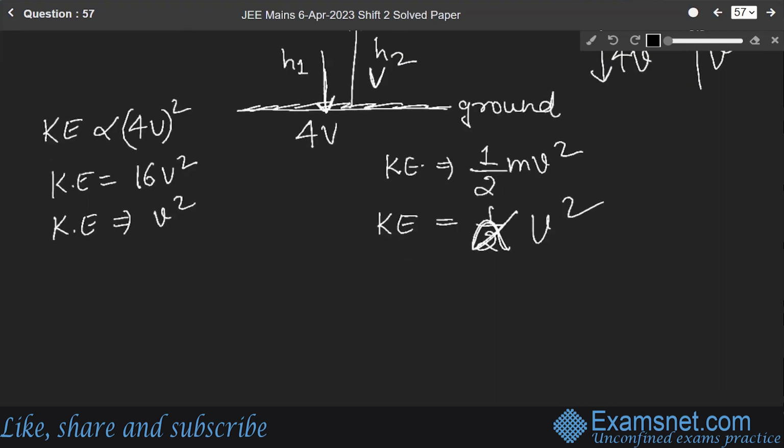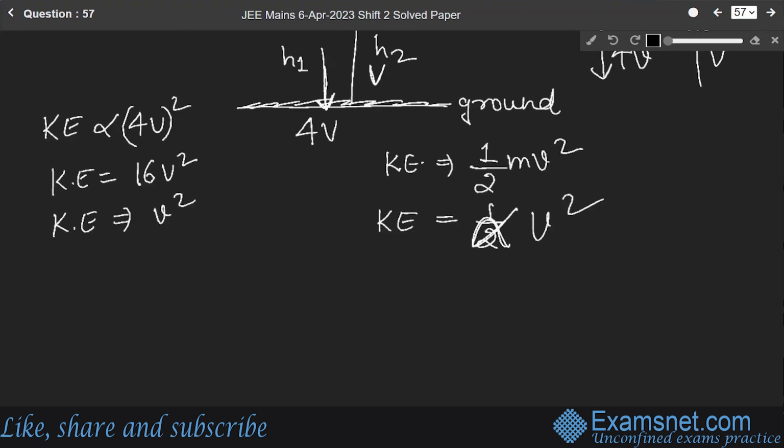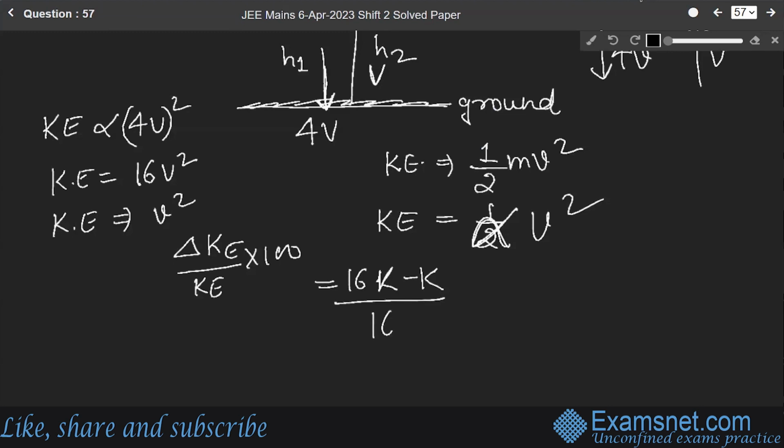Okay. So the percentage loss in kinetic energy will be equal to delta KE over original KE into 100. Let us say it will be 16K minus K over 16K into 100. Okay. 15K over 16K into 100.